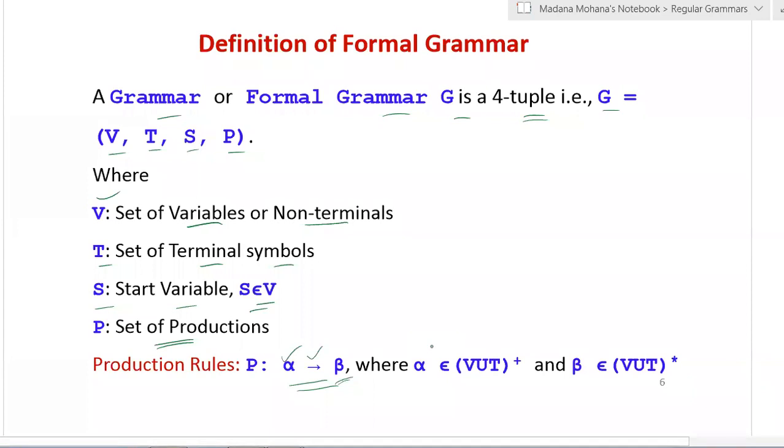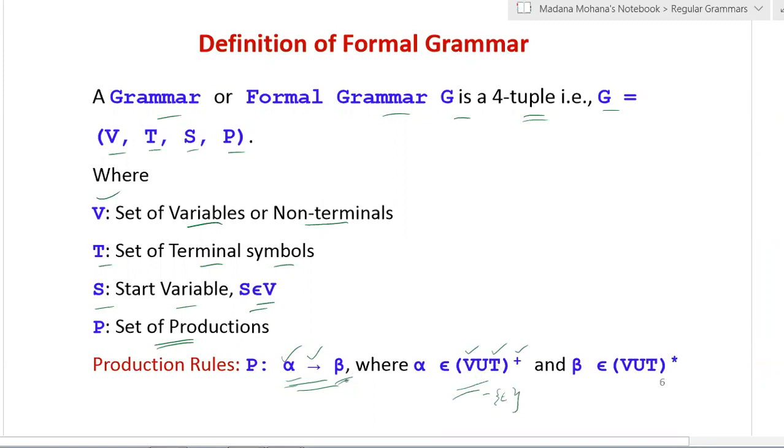Now what does the left hand side contain, and what does the right hand side contain? In the production rules, the left hand side alpha is a combination of either variables or terminals, repeated once or several times, excluding null. Here positive closure means excluding null. So the left hand side does not contain null, but it contains a combination of either a variable or a terminal, or a combination of both.